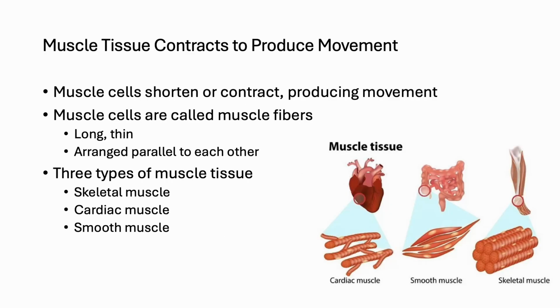Transitioning from supportive tissues, we now focus on those that generate movement, the muscle tissue. Muscle fibers are long, thin cells capable of shortening or contracting, which produces movement both of body parts and within organs. Muscle tissues come in three types, each specialized for different roles. Skeletal muscle attaches to bone and allows voluntary movement. Cardiac muscle makes up the heart, contracting rhythmically and involuntarily to pump blood. Smooth muscle surrounds hollow organs and tubes, moving substances like food through the digestive tract or controlling blood vessel diameter.